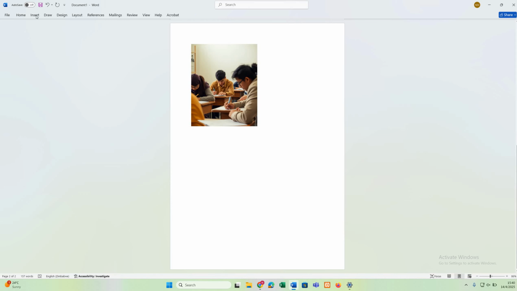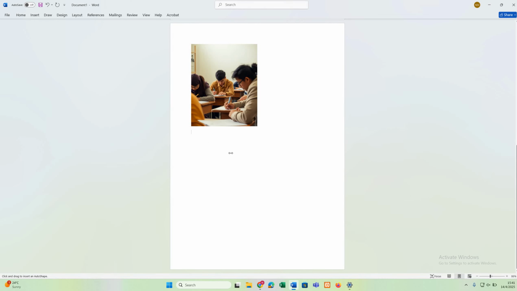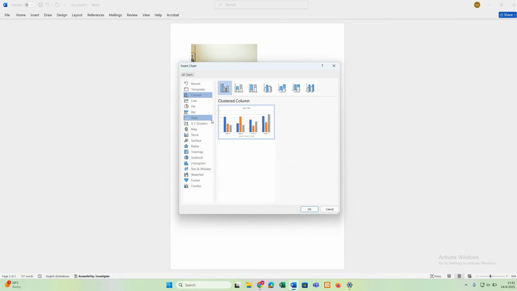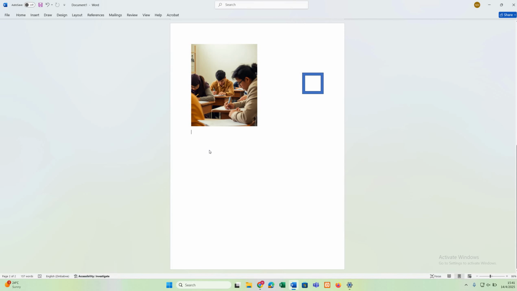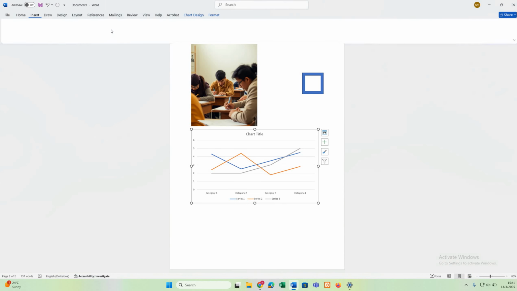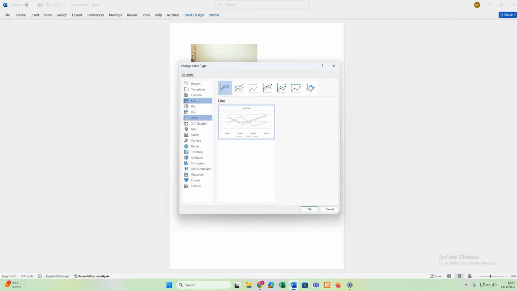I can also insert graphs, tables. You can also insert shapes depending on the shapes that you want. You can also insert graphs, tables, anything that you want, charts. You can also insert charts. Here you find line graphs. Then you click OK. So here's my line graph. So on insert and then click on chart. This is where you find the type of graphs that you want, bar graphs, pie charts, and so on.